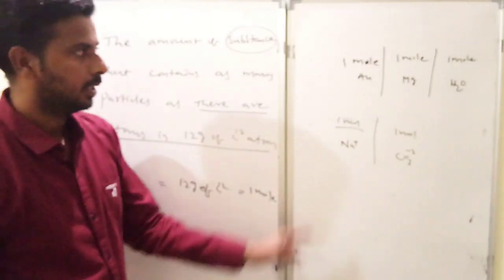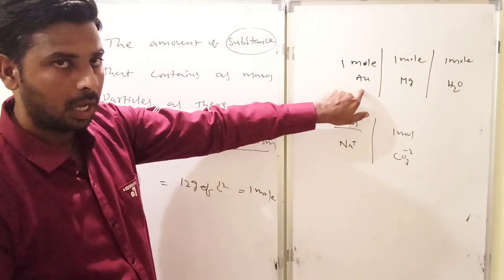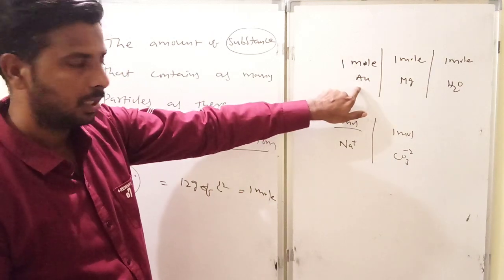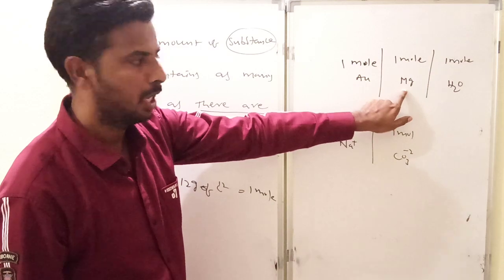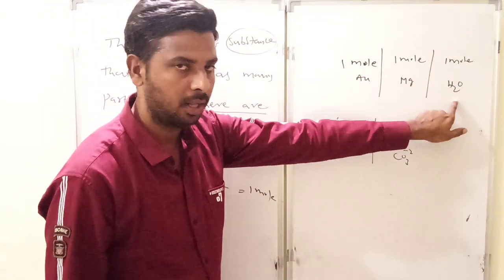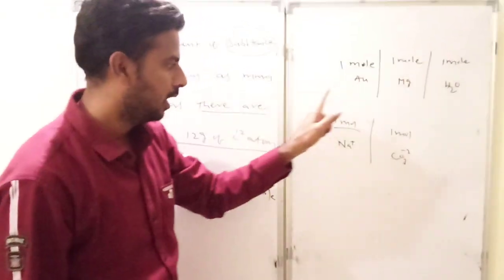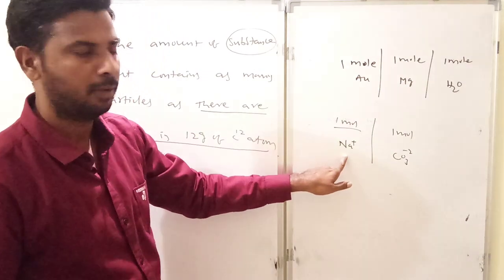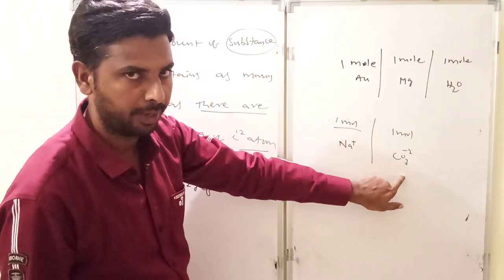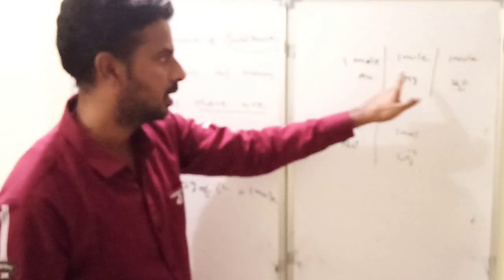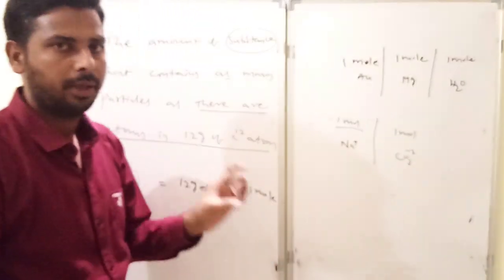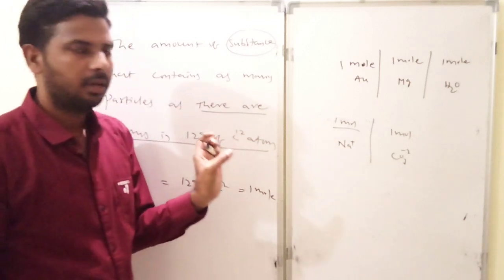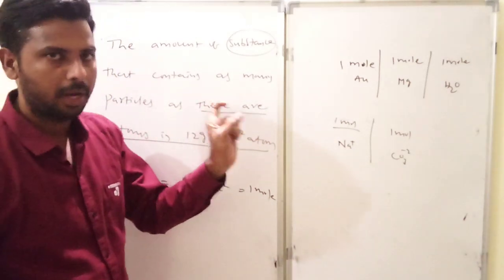Is it clear? So 1 mole of gold, how many particles it contains? The same number of particles contained in 1 mole of magnesium, same number of particles contained in 1 mole of water, same number of particles contained in 1 mole of sodium ions, same number of particles contained in the 1 mole of carbonate. But here this is atom, this is also atom, this is molecule, this is ion, this is ion. So mole we can apply for the atom or molecule or ion also.